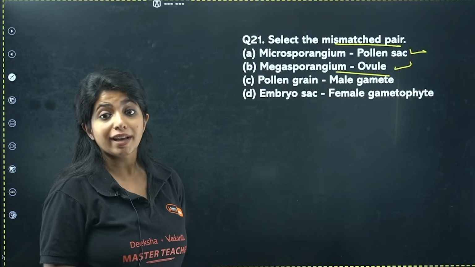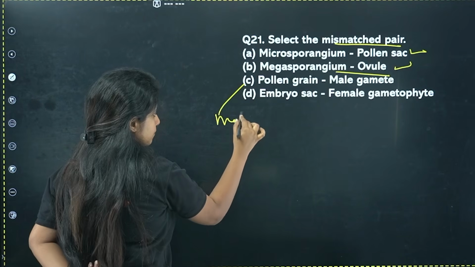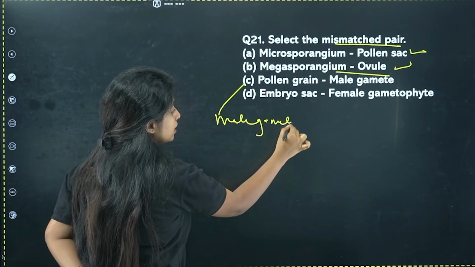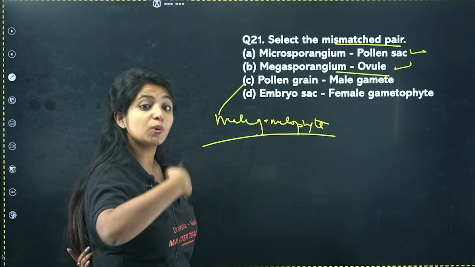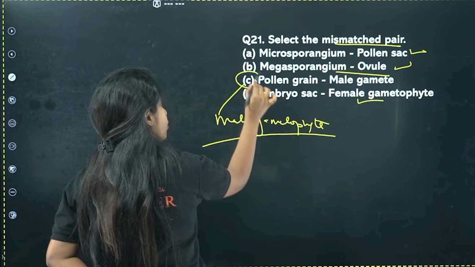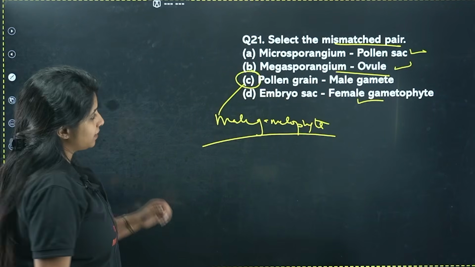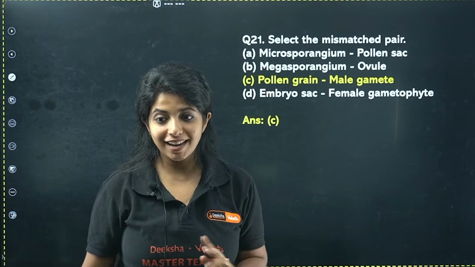Pollen grain is known as the male gamete? No. Pollen grain is known as the male gametophyte. It is not the male gamete. It is going to form the male gamete. Embryo sac is the female gametophyte. This is correct. So your answer for this question is going to be C. Cool. Understanding, everyone?